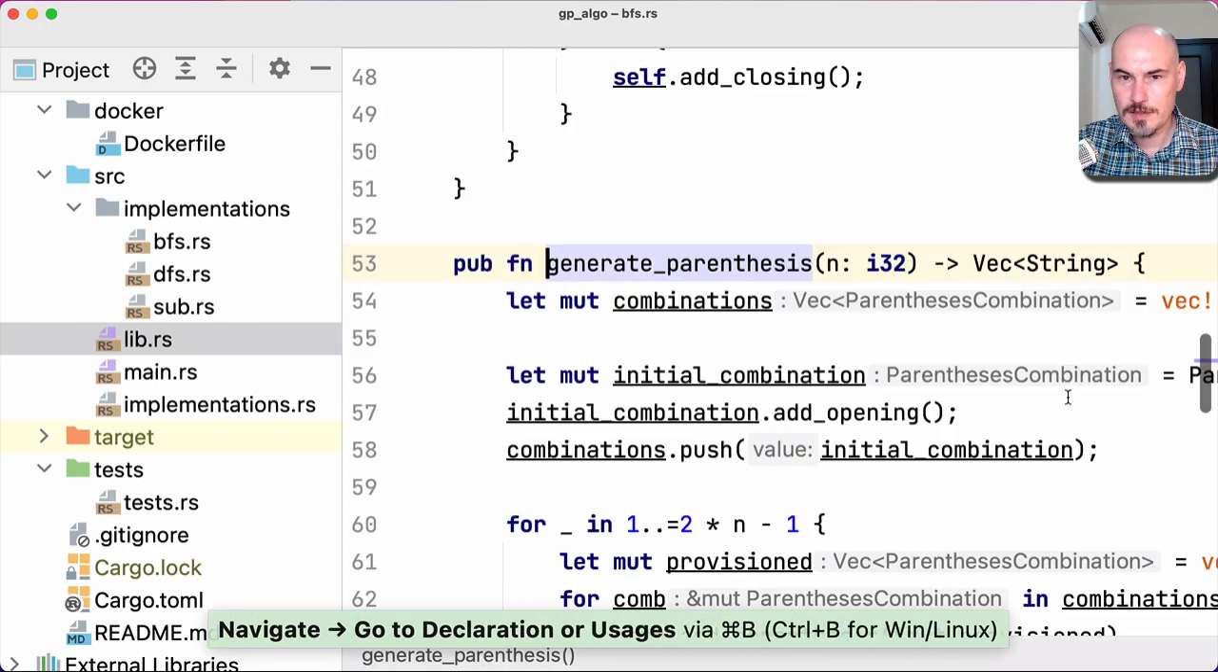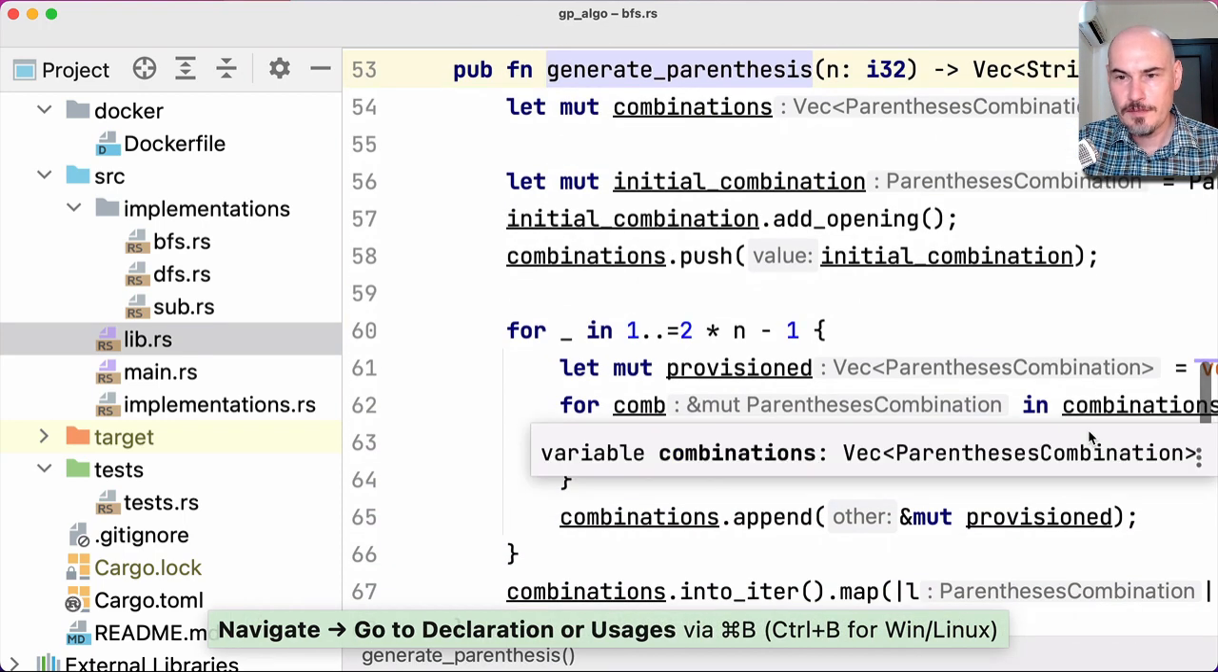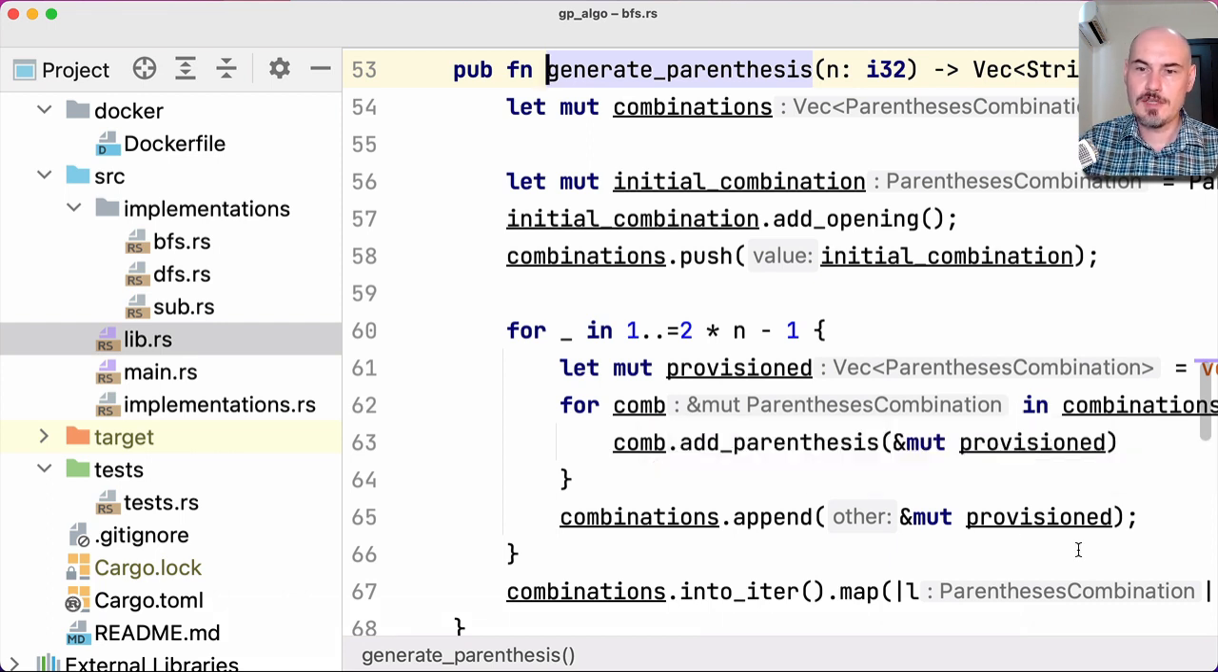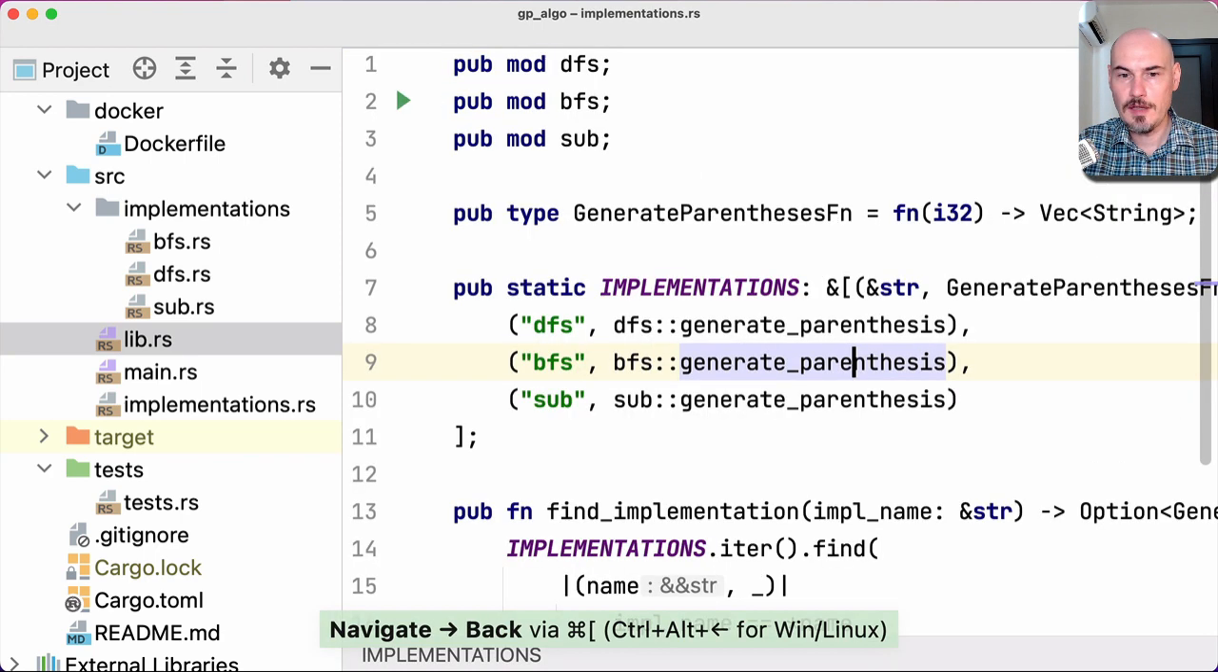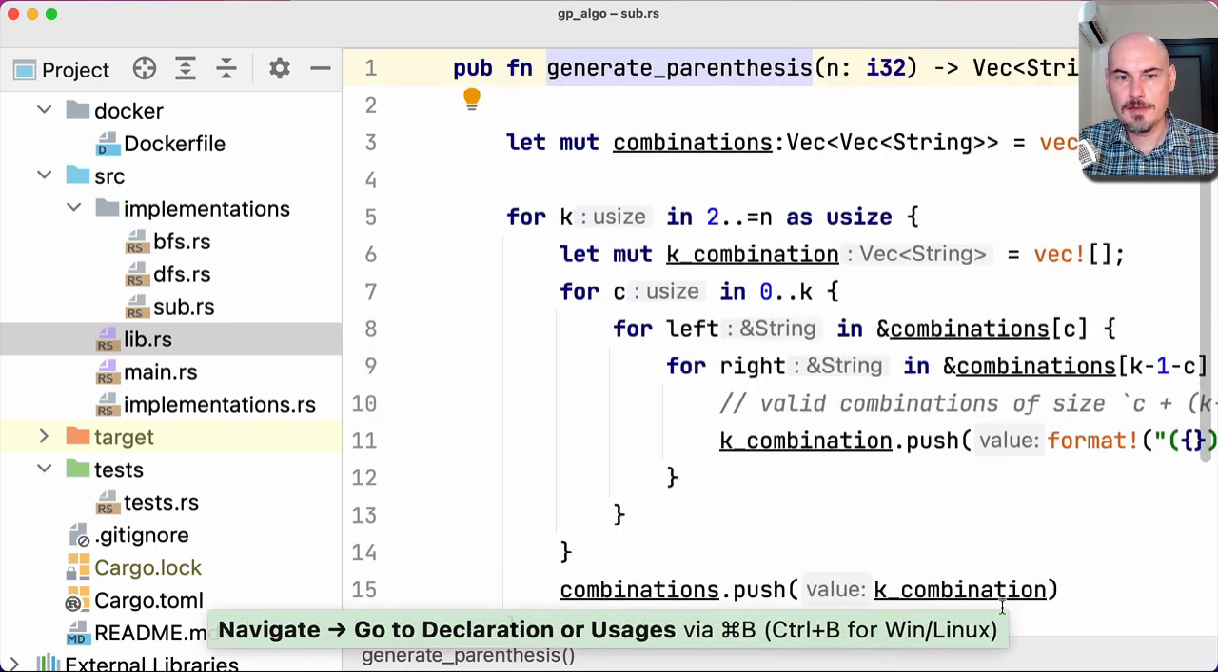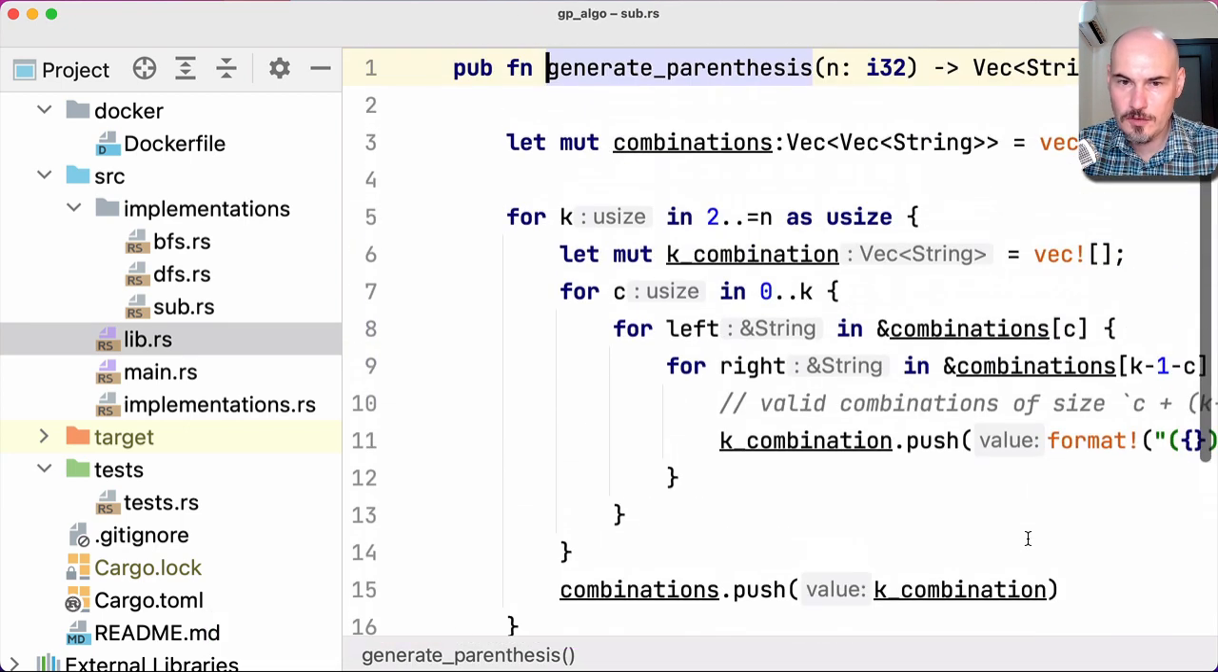For example, BFS. It's quite a long one. It requires a lot of stuff with vectors, so you can try to check your understanding of how structs work, how mutability works in Rust with this implementation. This is something that was not required in other implementations. Okay, and subcombinations, it's quite small actually, only 18 lines of code, just several loops, one inside another, but same argument, same result.